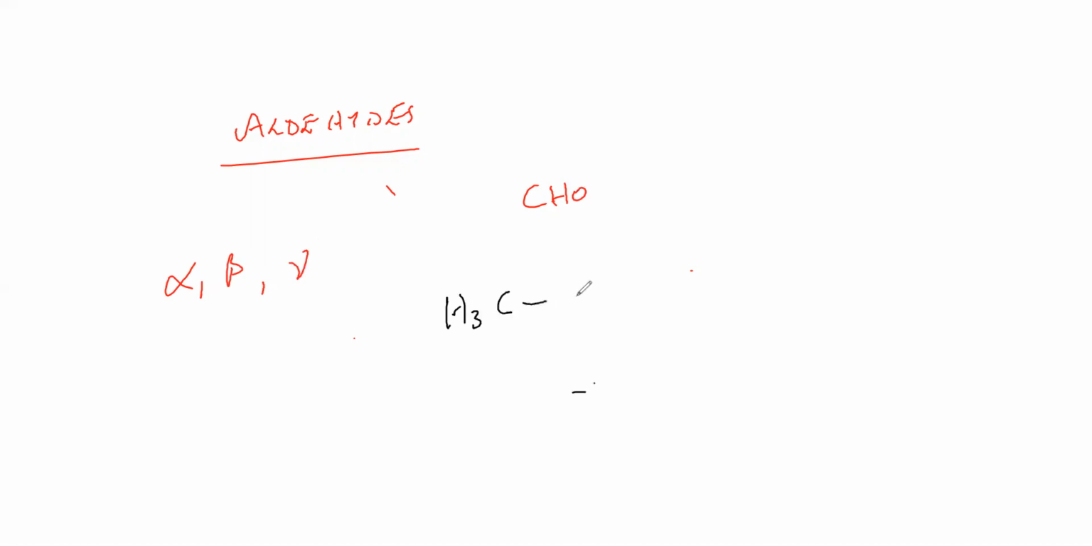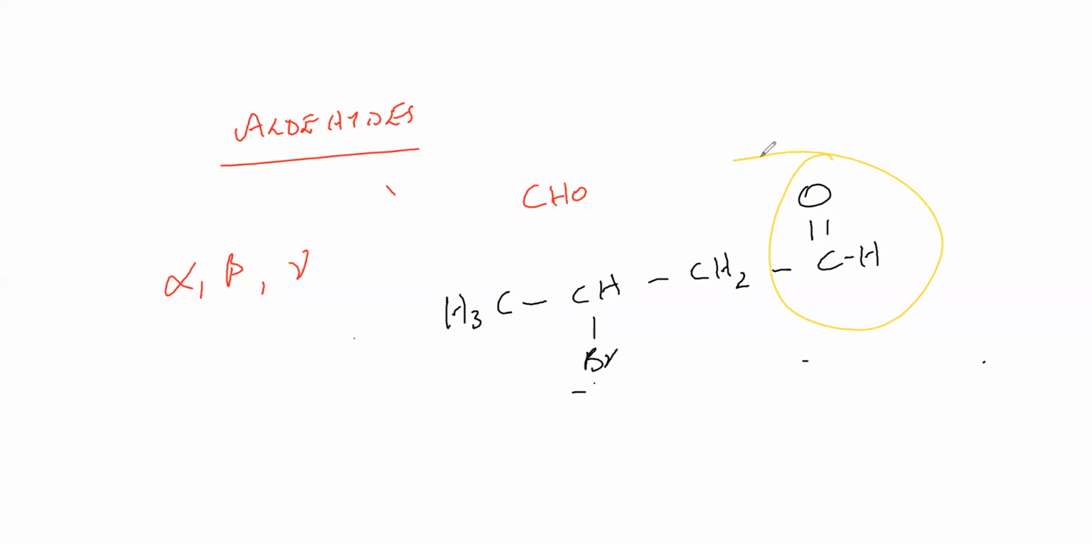Okay, I'm just doing a very simple thing. CH3, I'm just writing H3C, CH, then I'll write Br, bromine, CH2, then CHO. I'm just putting a double bond over here, that's all. So now I'm going to name each and everything here. Just see this thing. This I'm going to name as alpha, this is beta, and this is gamma.